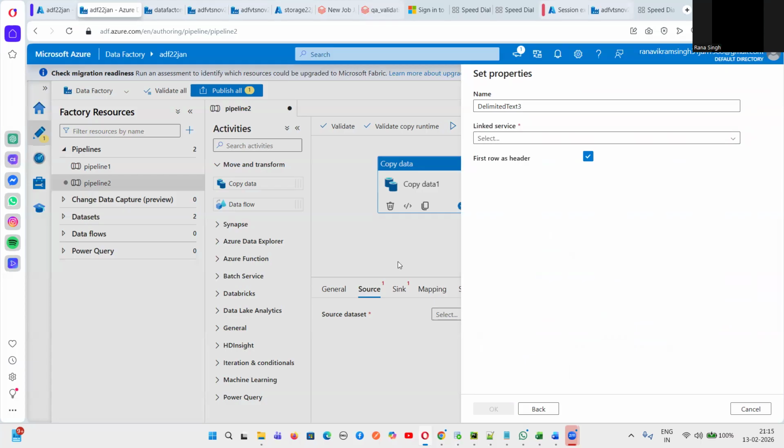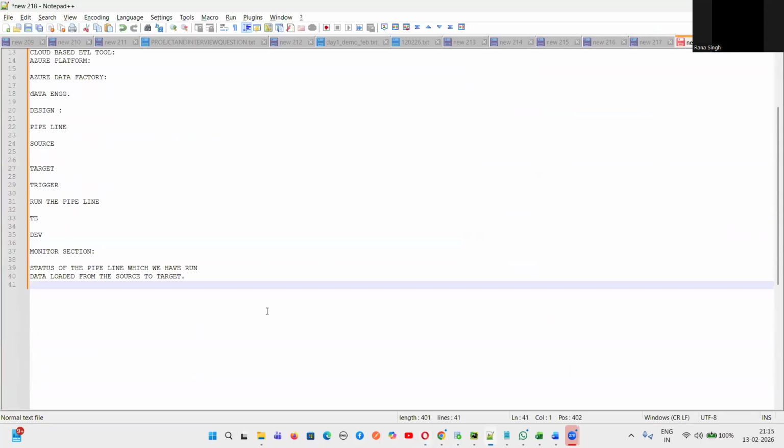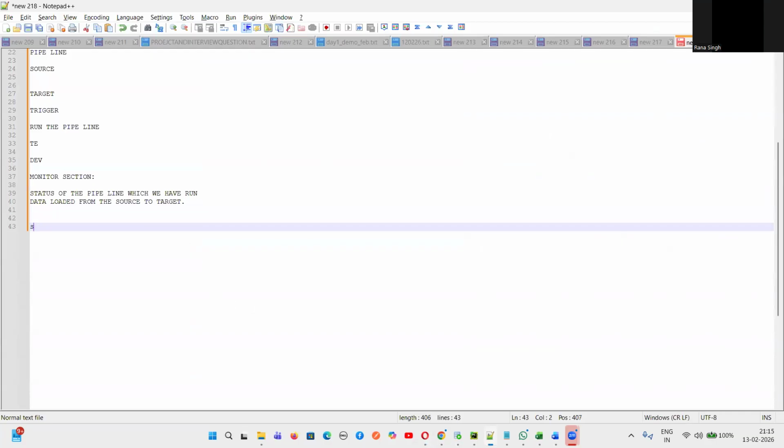So the first step is that we are trying to take the source. See, ultimately, what is ETL testing, guys? Tell me. There is something called the source, and then what will happen? There will be ETL, extract, transform, and load, and then there will be the target.